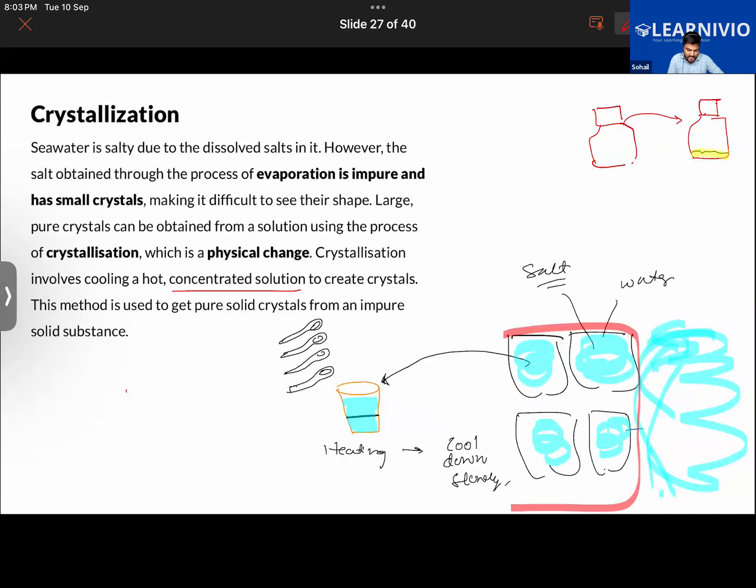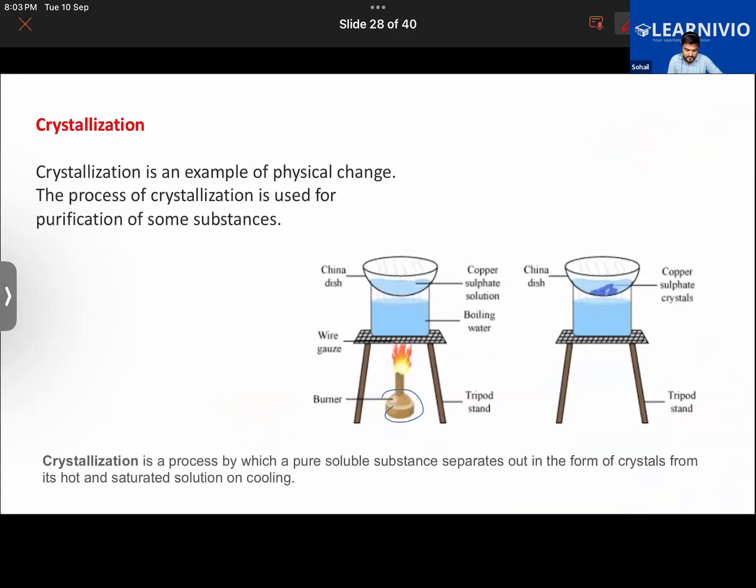Earlier also, when this was an impure solution, it contained salt in it. After crystallization also, I will be obtaining the same thing, that is salt, but it will be pure in nature. There will not be any impurity. By property, we are not getting a new substance. Earlier it was salt, now also it is salt. Getting it, Razan? Yes. So you are only getting the crystals of the given substance, not a new substance.